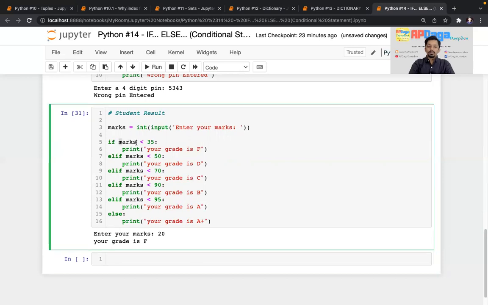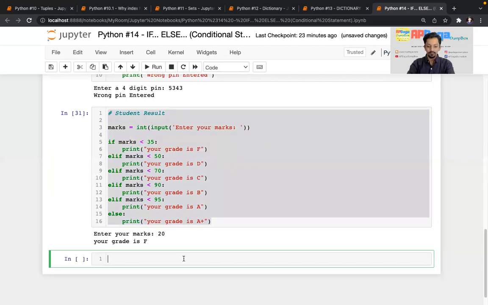While writing the condition here, we can see everywhere we have written only one condition, that is if mark is less than something. If you want to write multiple conditions like this and this, 1 and 2, something like that, then also we can write it, I'll show you. In the same code, I'll make it a little bit different.